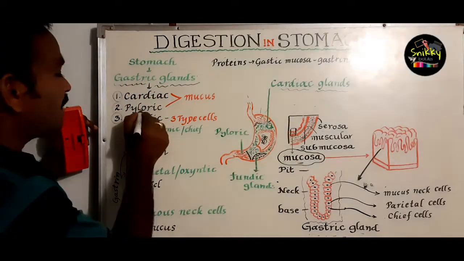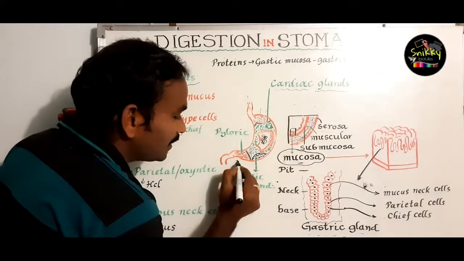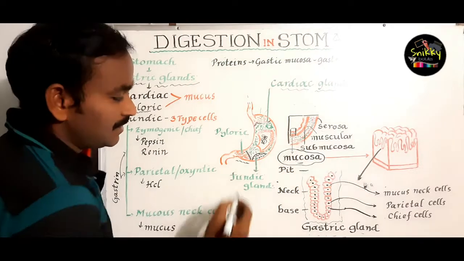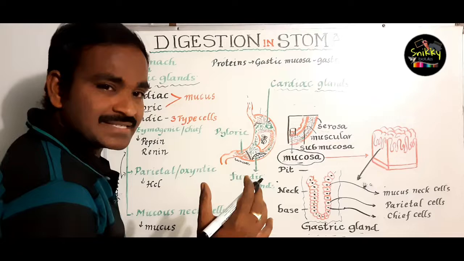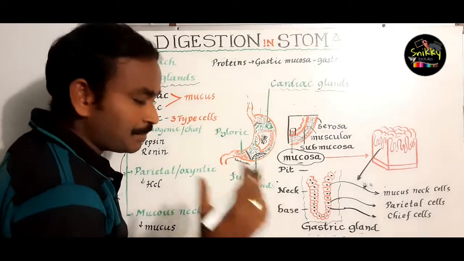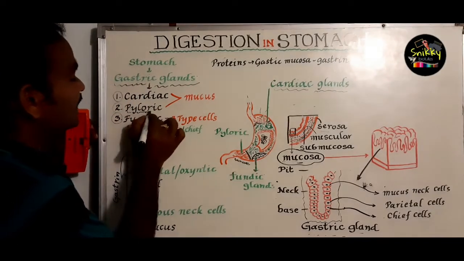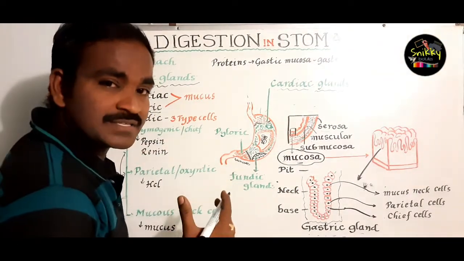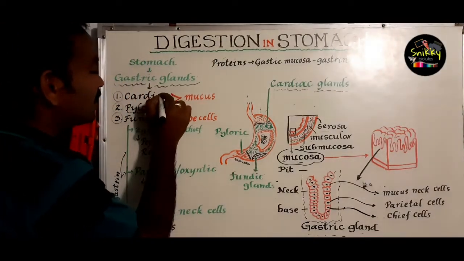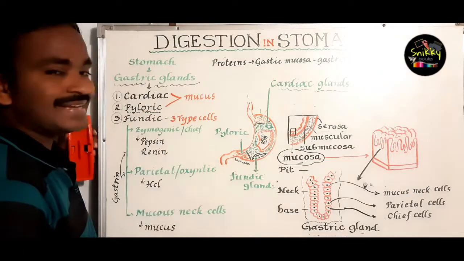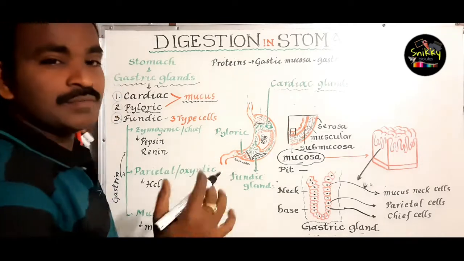And the next one is pyloric gastric glands. Those are located in the pyloric part of the stomach. This is the pyloric stomach, what we have learned in previous classes. The glands or the cells that are present in this pyloric part of the stomach, those are called pyloric gastric glands. What do you call those? Pyloric gastric glands.